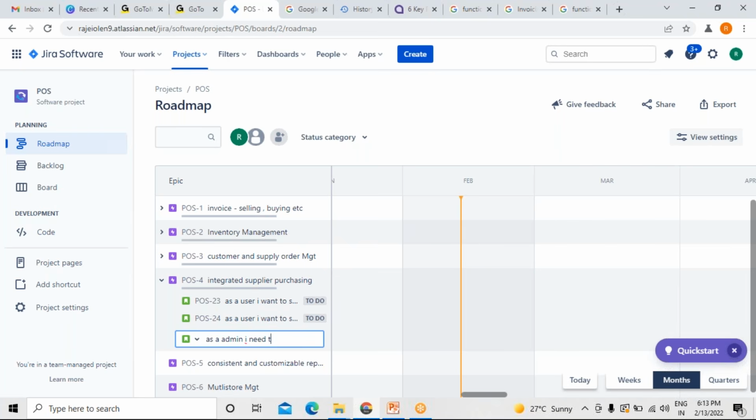As an admin, I need to update the defective parts list, so that I can return them to the supplier. Right. Yes. Next.